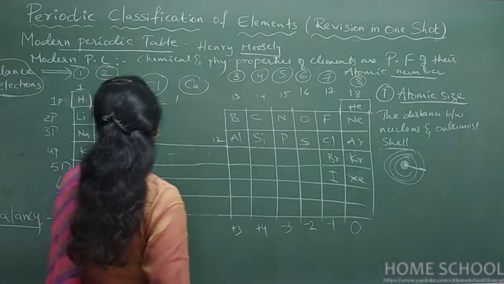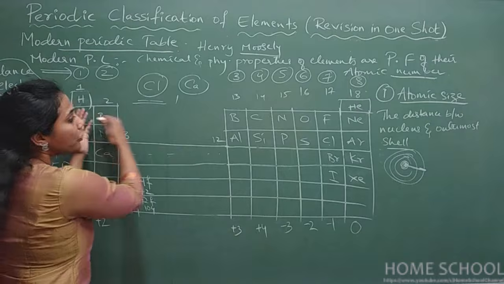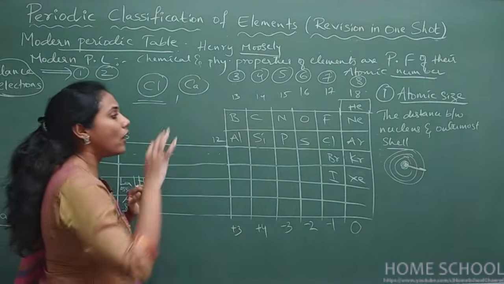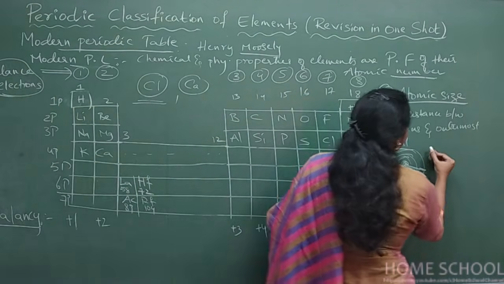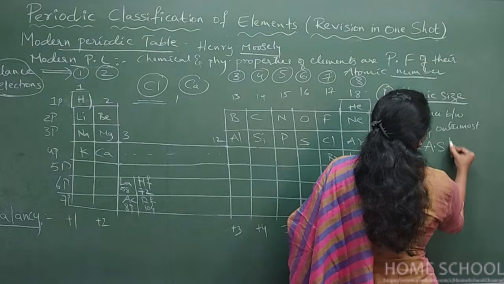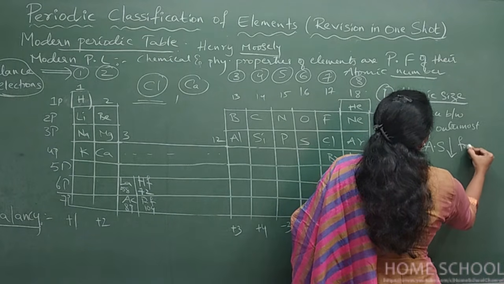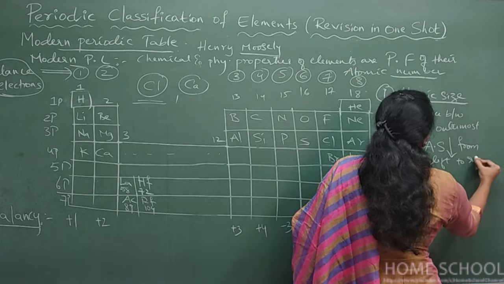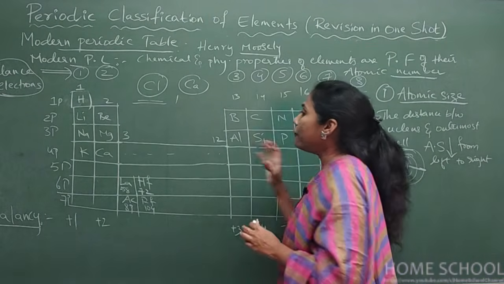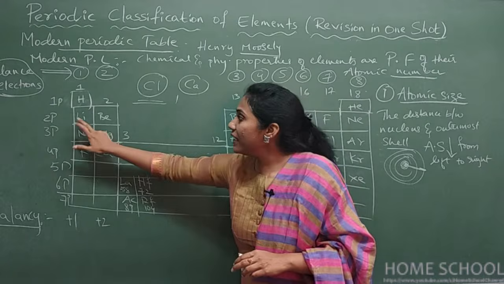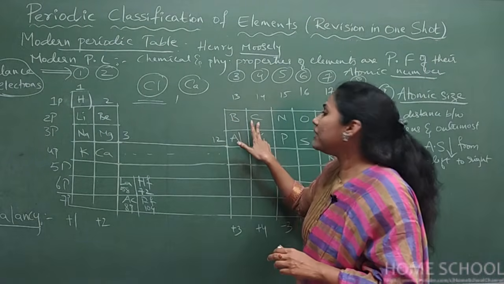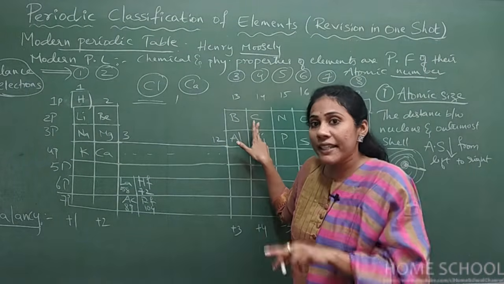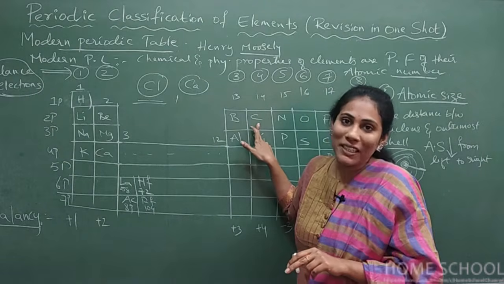And usually atomic size decreases from left to right as you go on. Okay, so this is really very important. Say if I ask you a question, lithium, beryllium, boron, carbon, which is smaller in size? Carbon is smaller in size.